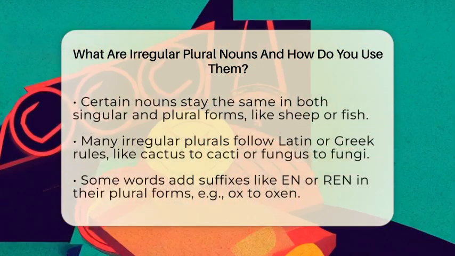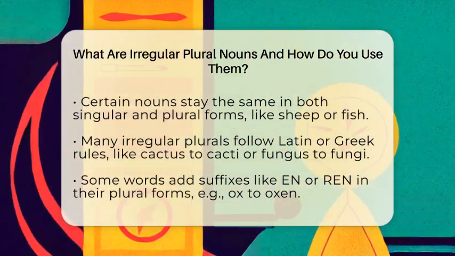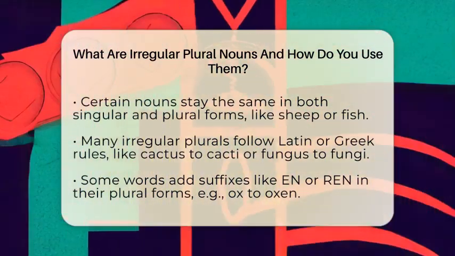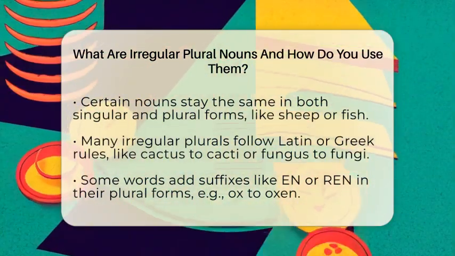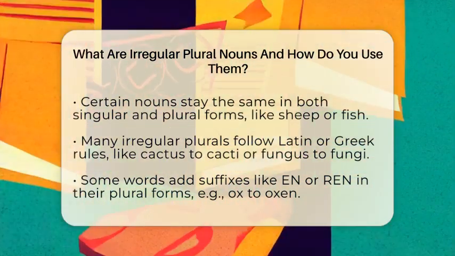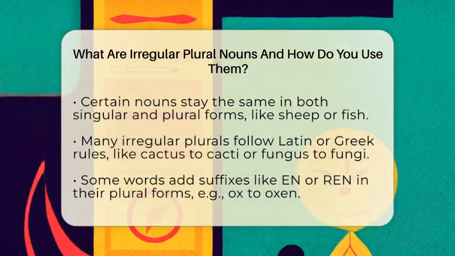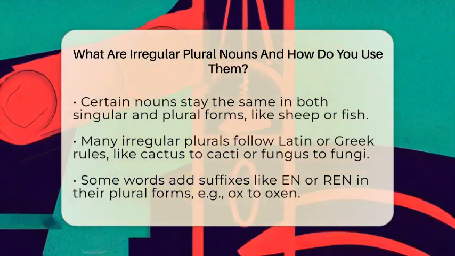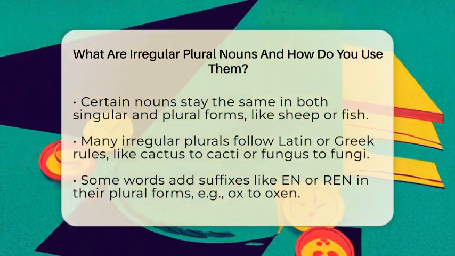There are also nouns that stay the same whether they are singular or plural. Words like sheep, deer, and fish don't change at all. You can say one sheep or many sheep, and the word remains the same. This can be confusing at first, but with practice, it becomes easier.